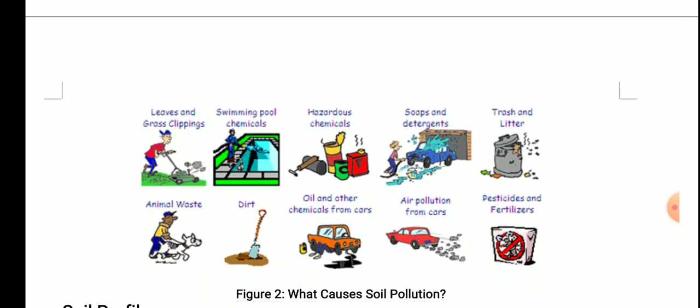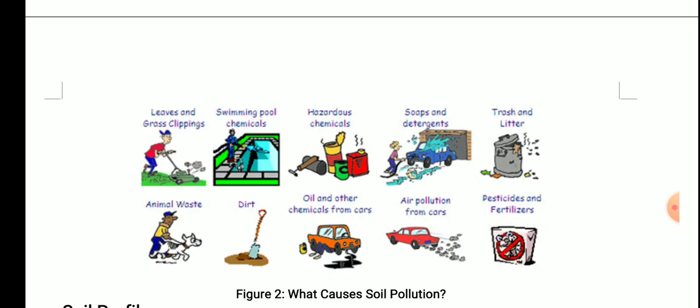So these are certain factors that cause soil pollution: swimming pool chemicals, hazardous chemicals, trash and litter, air pollution from cars. Now how does air pollution from cars affect soil? See, the cars emit harmful substances of two kinds. There may be harmful gases, and there are also sooty particles. Sooty particles are solid, so after some time they settle down on the soil. They are not always suspended in the air, they also settle down on the soil.